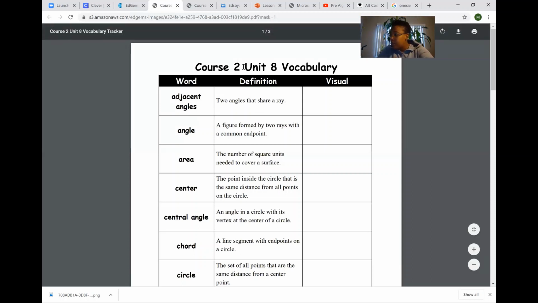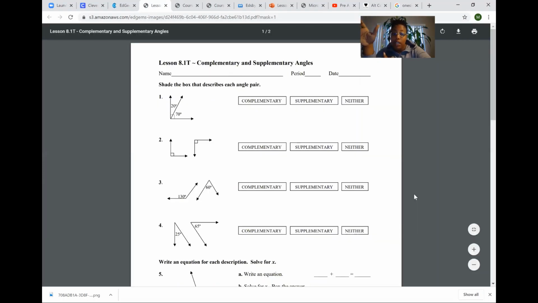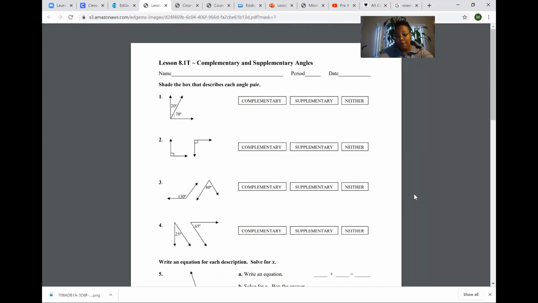So last week, you didn't have to work on anything on paper. This week, we're gonna do some paper stuff, okay? But as you see, it's still gonna be in EdGems under your assignments. There's nothing extra. You don't have to figure out anything extra. You don't have to do any extra work.